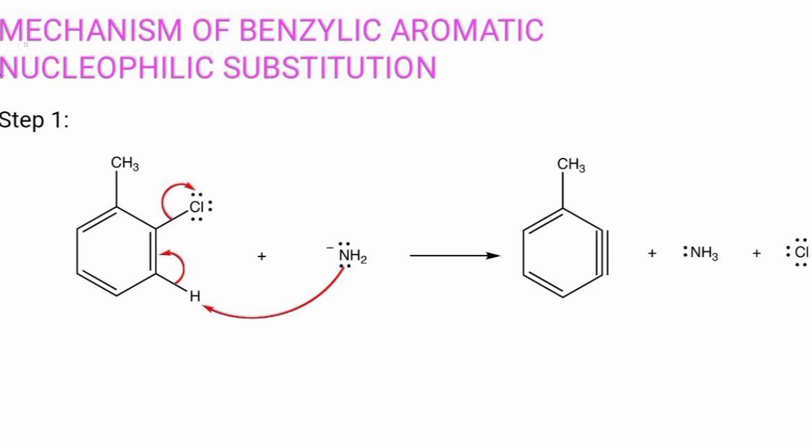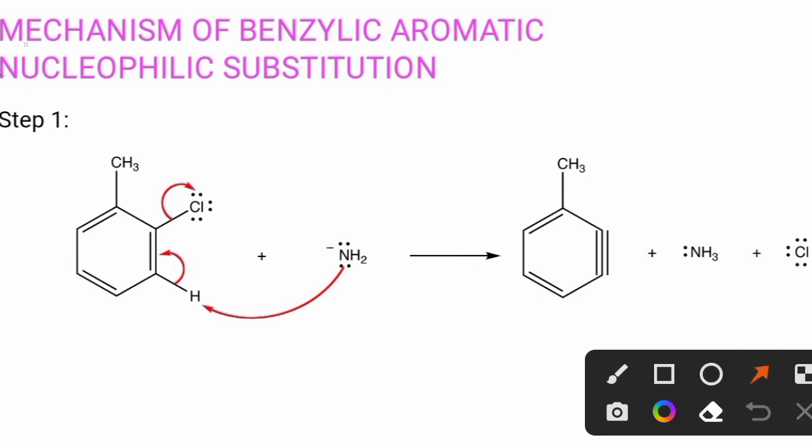Let us see the mechanism, that is benzyne mechanism of aromatic nucleophilic substitution. Step 1: NH2 from NaNH2 abstracts this hydrogen atom.